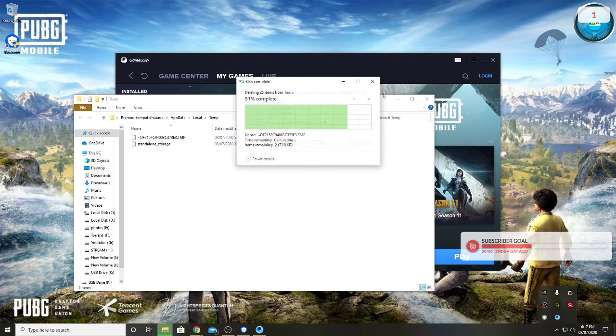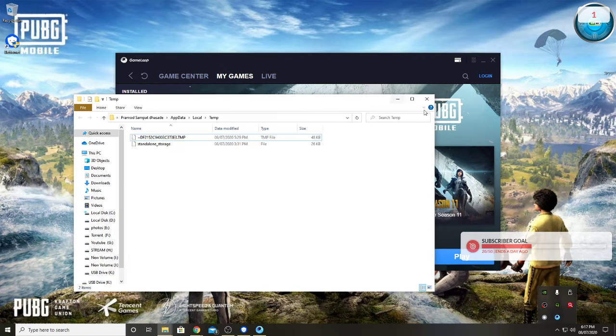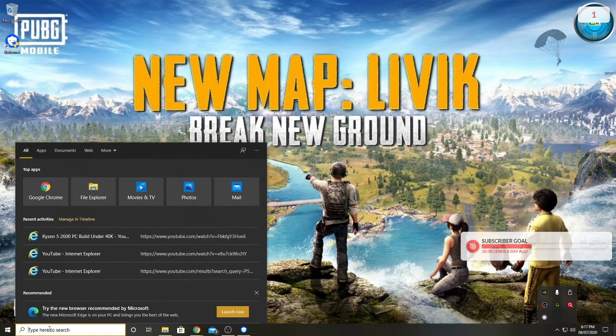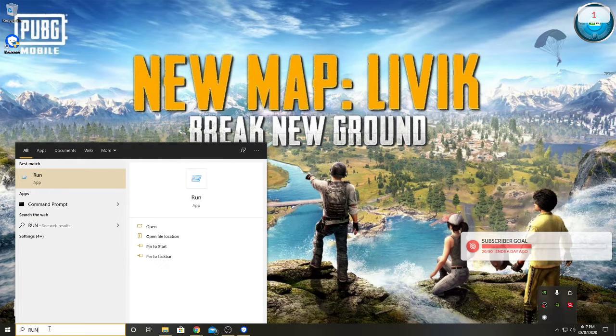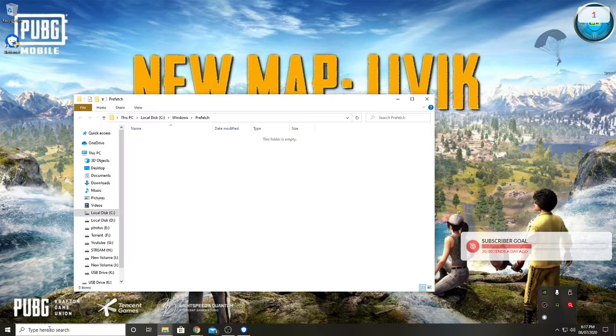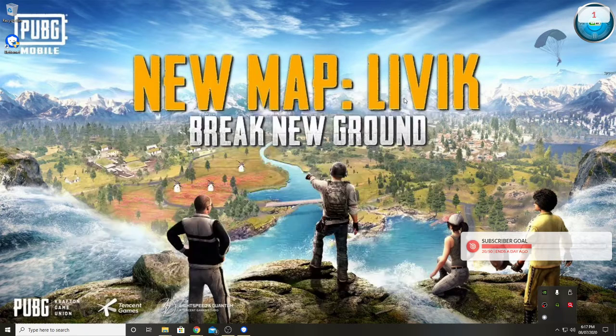Whatever files are not deletable, skip them. Then close this. Then run one more command, that is prefetch. I will add these commands in the description below.